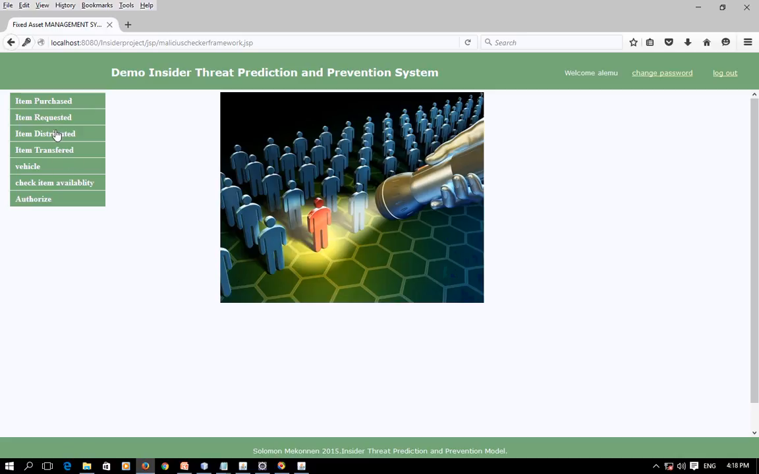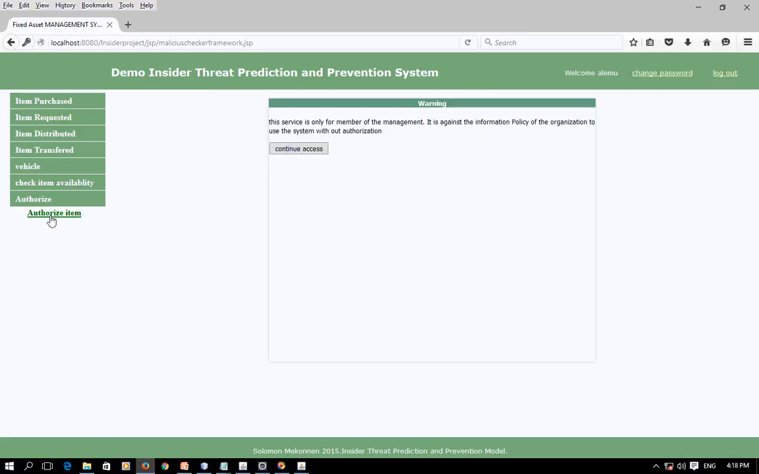So this is the interface for the malicious user account holder. In addition to the 6 menus, one additional menu has been incorporated because the manager has already initiated a honey token. It is a deception trap. So this authorize button is the additional menu for the malicious users. So when he clicks the authorize item menu, the system gives a warning message to this user that the user is accessing part of the system without having a proper privilege.